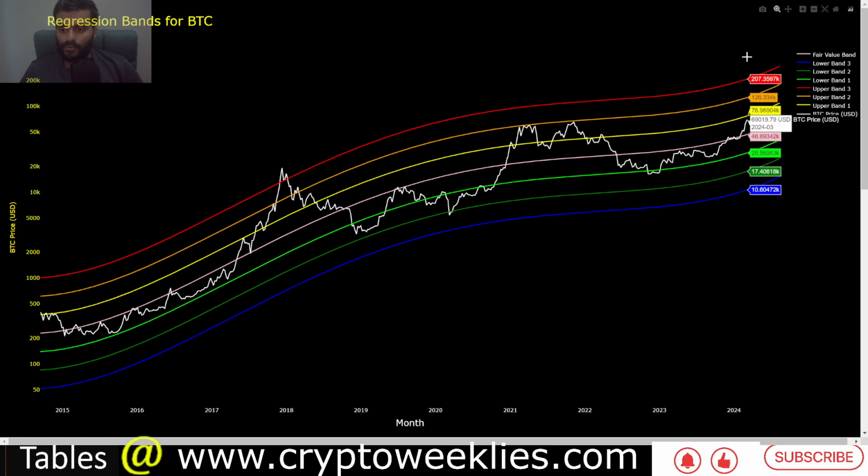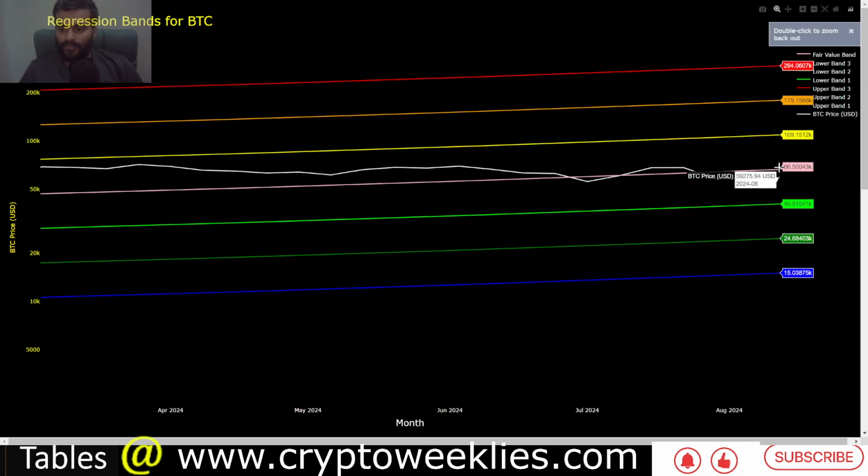If we zoom in to look at some of the valuations of interest, 66k is the fair value, 109k is the 1 standard deviation overvaluation at this point, and 40k is the 1 standard deviation undervaluation. So that's where Bitcoin's price could most likely fluctuate, between 40k and 109k at this point in time. Again, this range is kind of wide.